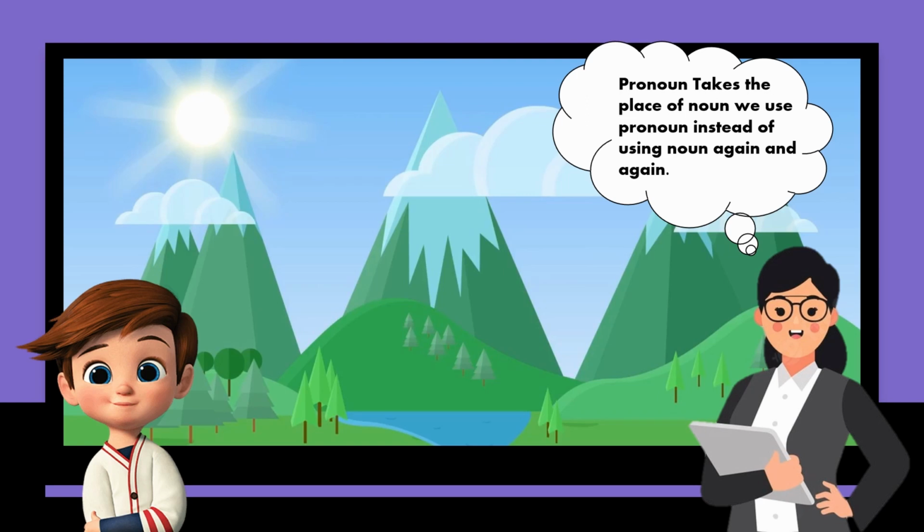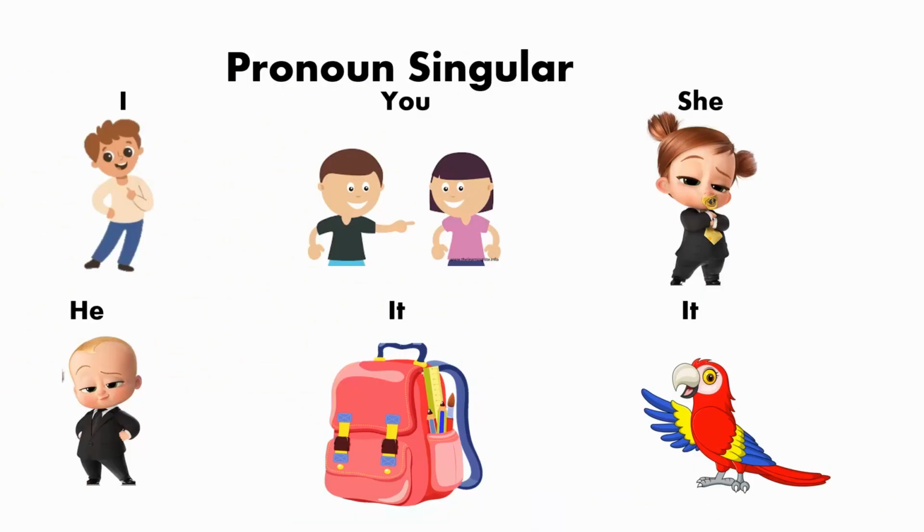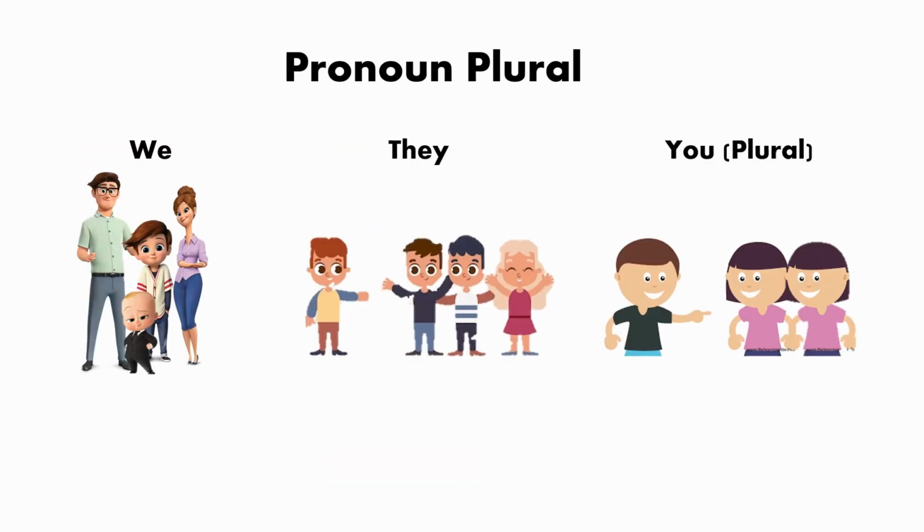Pronoun. Pronoun takes the place of noun. We use pronoun instead of using noun again and again. Examples of pronoun singular: I, you, she, he, and we use it for both things and animals. Example of pronoun plural: we, they, you.